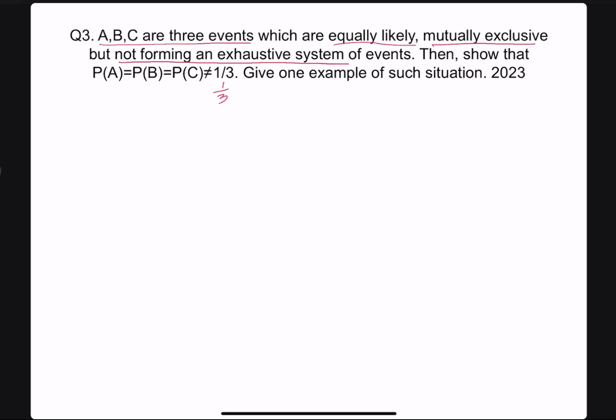This question was asked in 2023. So let us try to solve this question. Solution, how can we start?